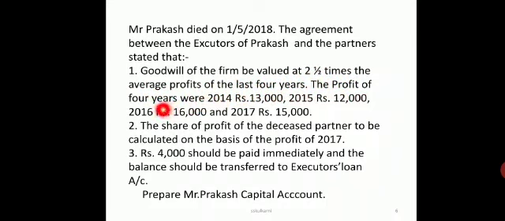Then profits for the years 14, 15, 16, 17 are given: 13, 12, 16 and 50,000. Now the profit of the deceased partner is calculated on the basis of 2017. 4,000 is immediately paid and the balance should be transferred to executors. In the previous year we prepared the executor's account. Now we are going to prepare Mr. Prakash's account.